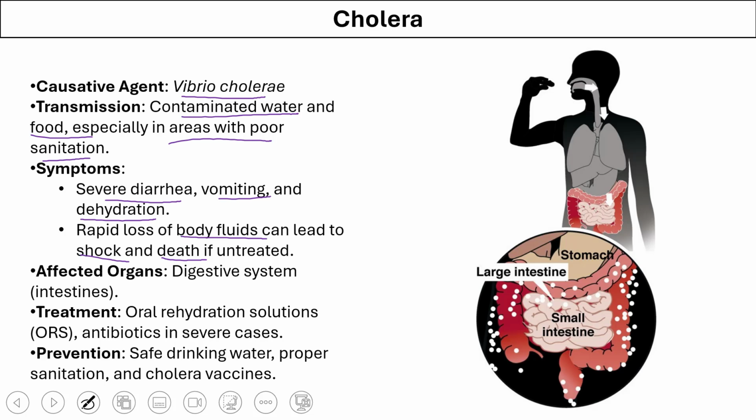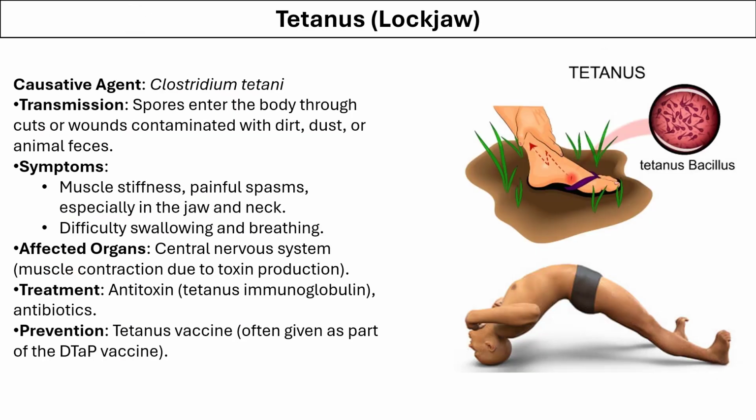The organs mainly affected are the organs of the digestive system. The recommended treatment is to keep the patient hydrated through oral rehydration solutions, and sometimes even antibiotics are used. It can be prevented by drinking clean and safe water and maintaining proper hygiene.